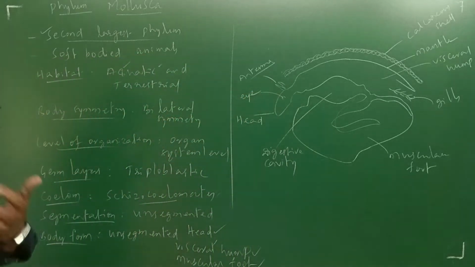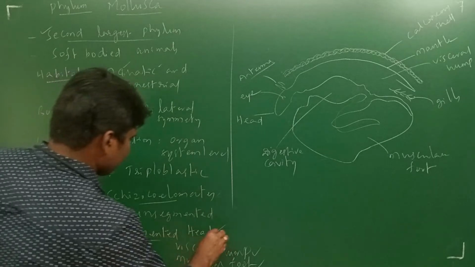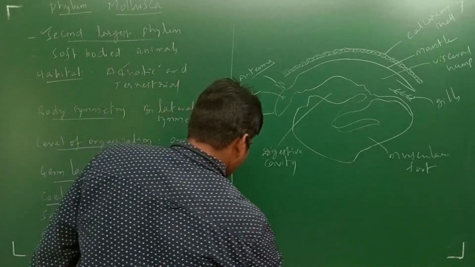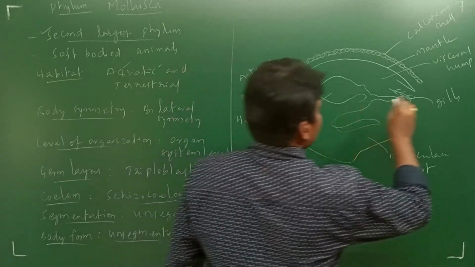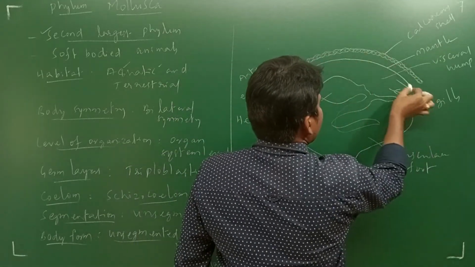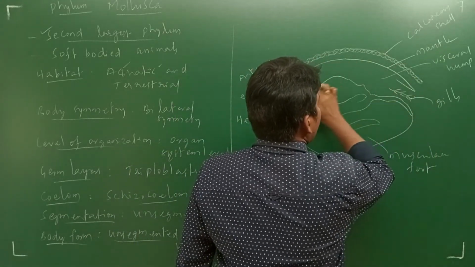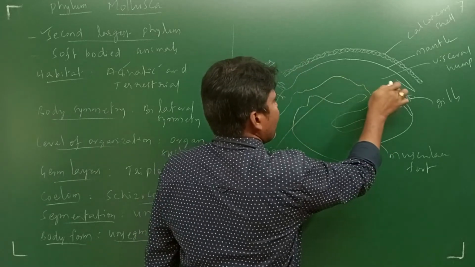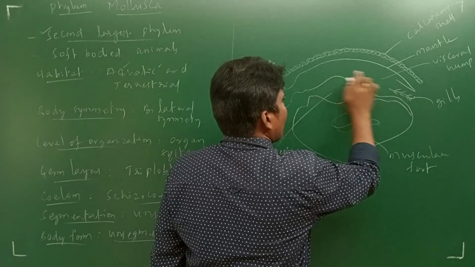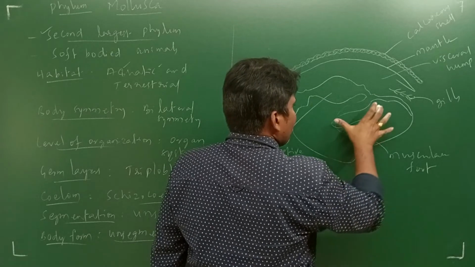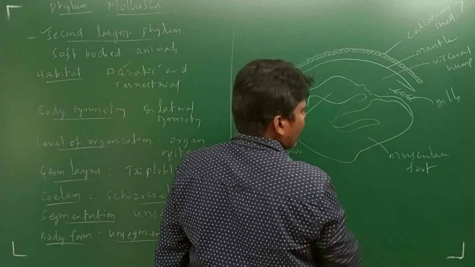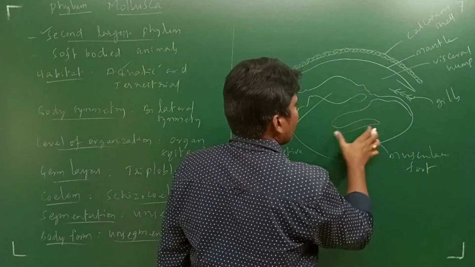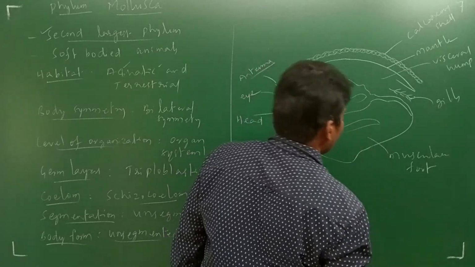Here the body is unsegmented: head part, visceral hump and muscular foot. So this is the head portion, and this entire portion is going to be called the visceral hump, and it is connected to that large muscular foot.